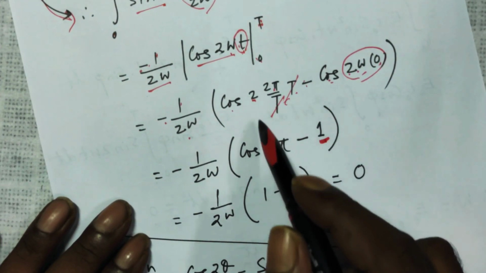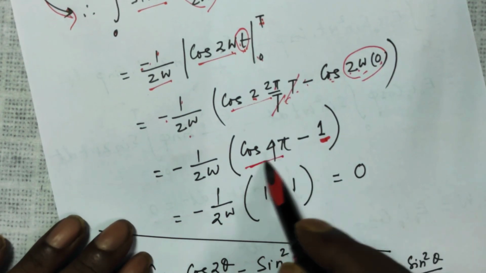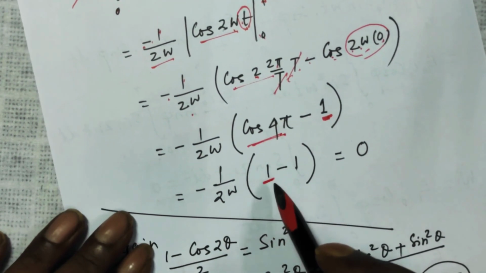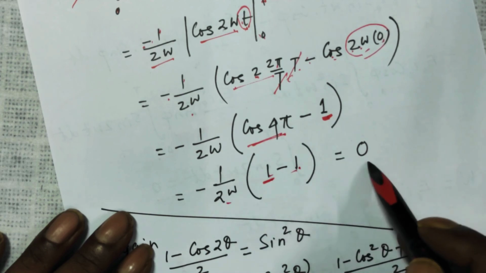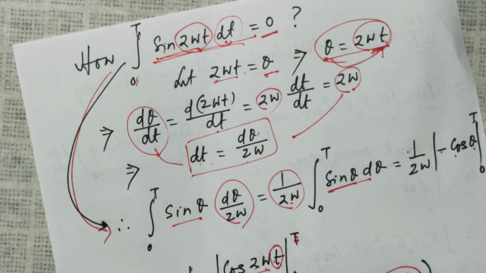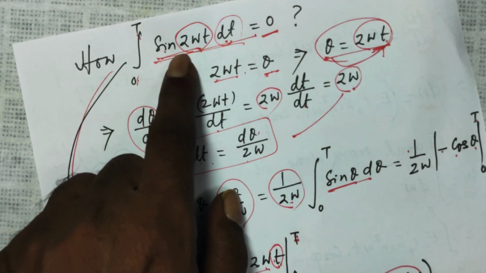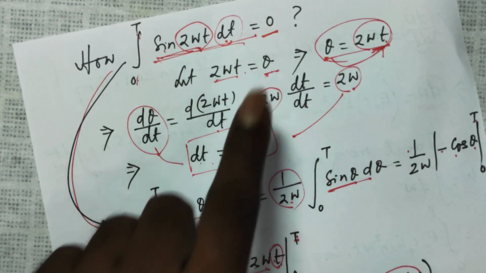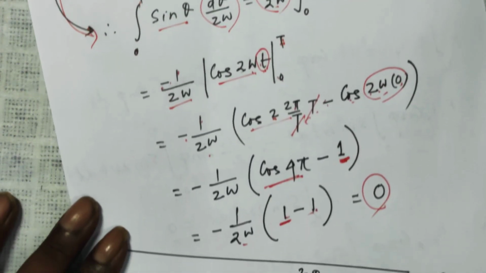And T cancels. We are left with cos 4 pi. Cos 4 pi is also 1. So 1 minus 1 is 0, 0 into this thing is 0. So integration of this over a complete cycle is 0. If here it were cos 2 omega t dt, then also it would be 0, right, for a complete cycle.